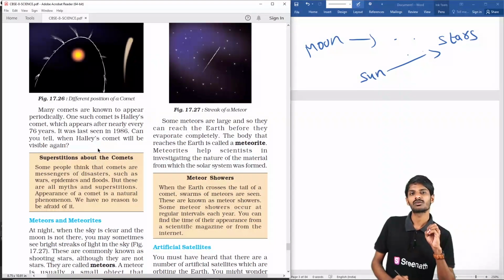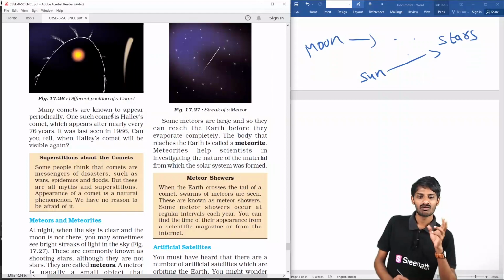Many comets are known to appear periodically. One such comet is Halley's Comet, students, which appears nearly every 76 years. So in your lifetime you can see it only one time, students. Okay, it was last seen in 1986. Okay, that is the case.